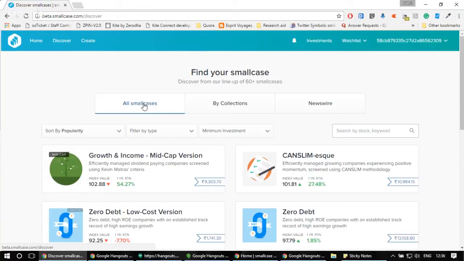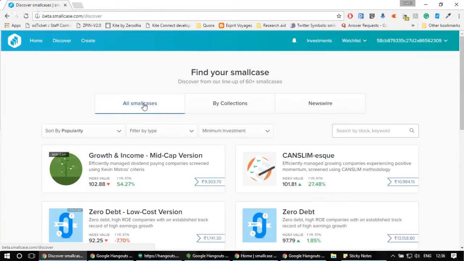And then we went through the whole process of discovering your smallcase. We went through different filters which are available, as in you can specify the amount that you want to invest in and see the smallcases which fit your criteria. You can go to the newswire to track the current market news which is hitting, and also analyze the impact of each and every news on different smallcases, and then directly buy smallcases from there. Taking it forward from there, in today's session we would try to cover all the process related with buying